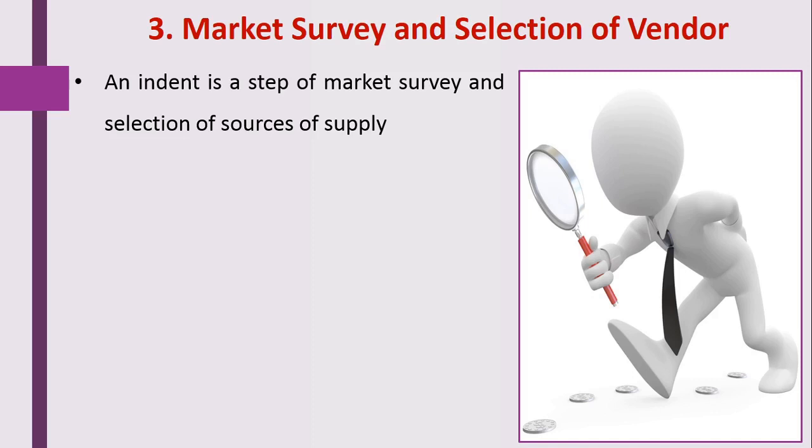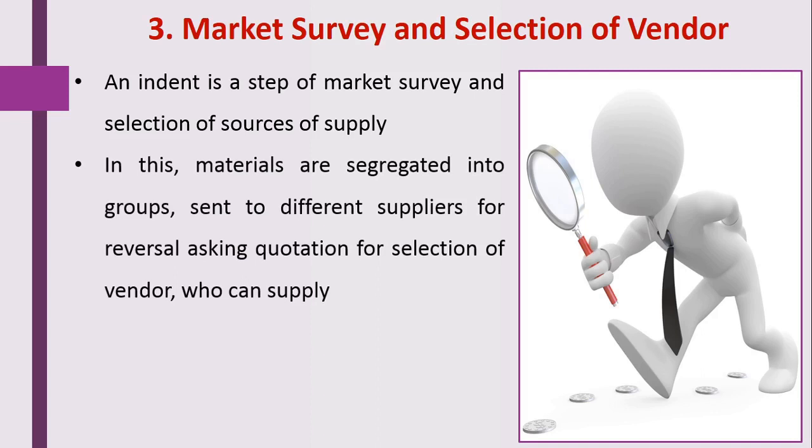Here a formal request is sent to the suppliers, and the purchase department gets quotations for that requisition. The materials are segregated and sent to different suppliers, asking for quotations for the selection of the vendor: who can supply the right quality, the required quantity, and the right price.